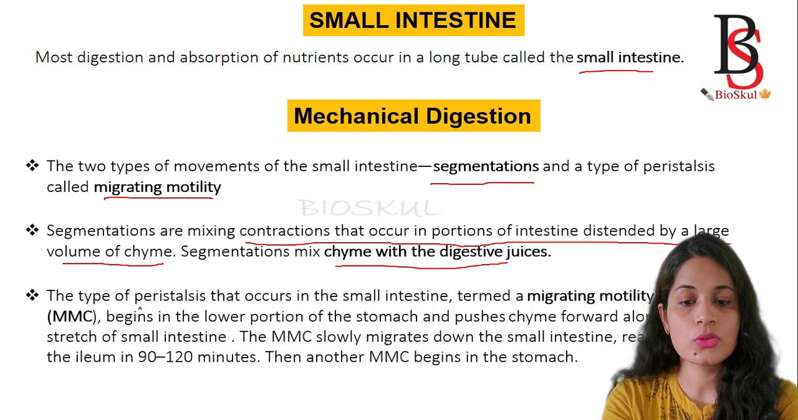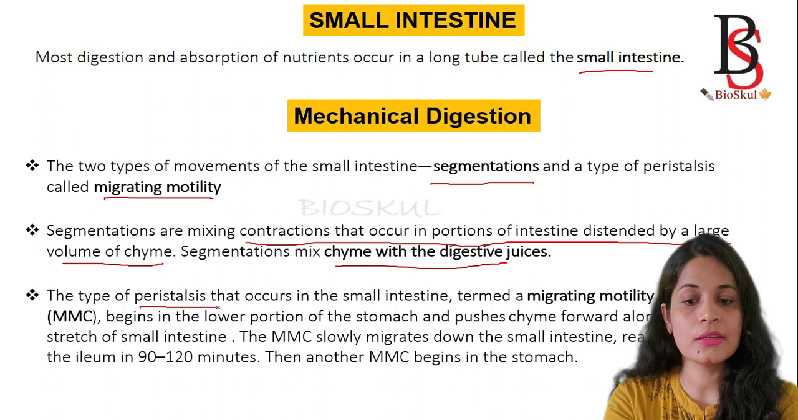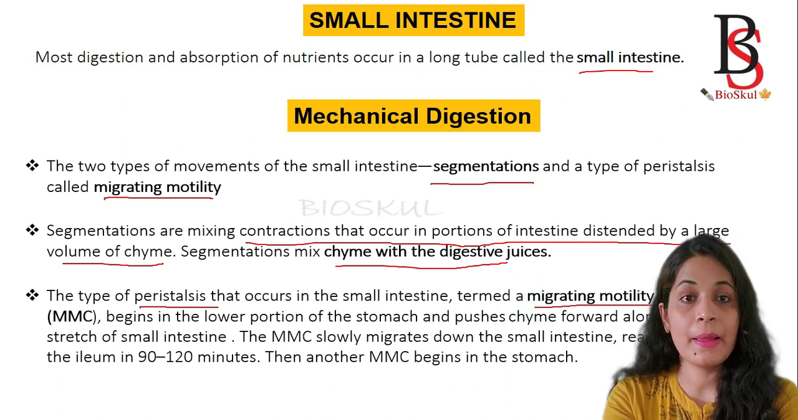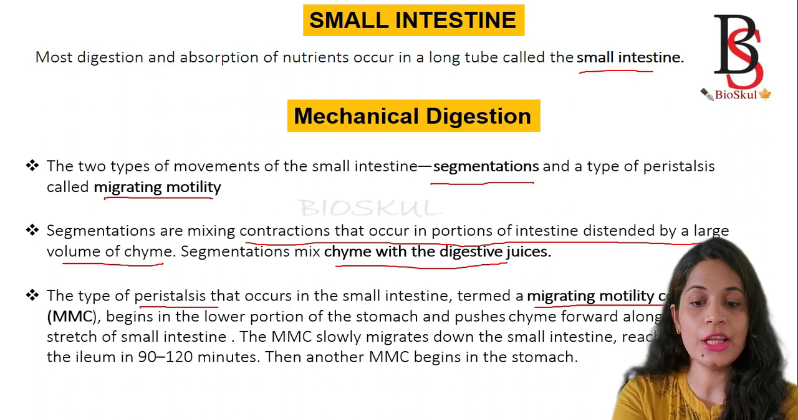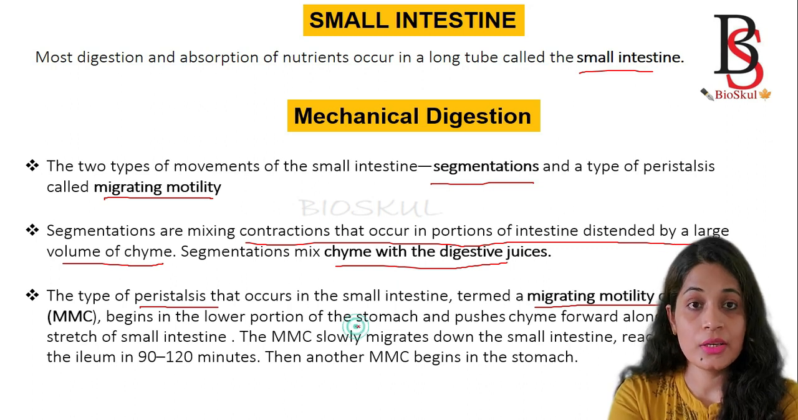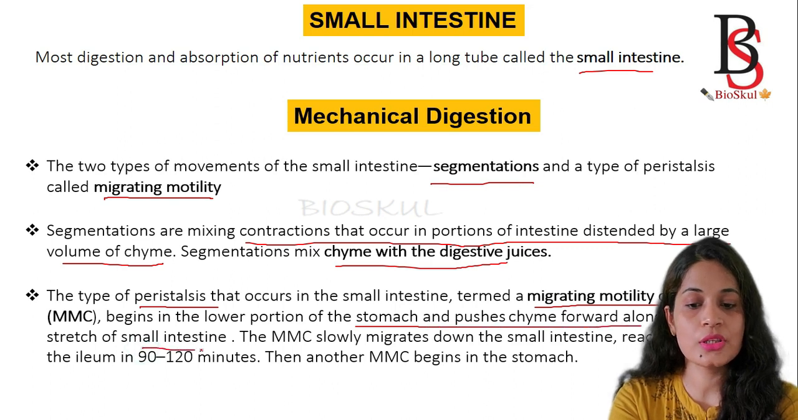And the second one is known as peristalsis. Peristalsis is the process of contraction and relaxation of muscle, and here in small intestine the peristalsis is known as the MMC, that is migrating motility complex. It starts in the lower portion of stomach and pushes the chyme forward into small intestine.